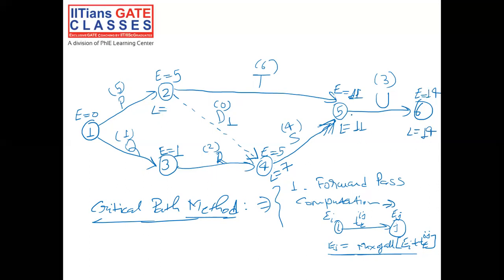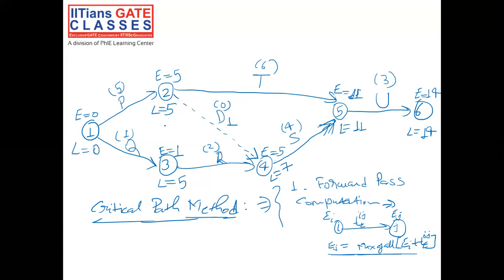And with respect to event 5, that is 11 minus 6, that is 5. So 5 comma 7, minimum is 5. So L for event 2 would be 5. Similarly, for event 3, L equals 7 minus 2, that is 5. And for event 1, L equals 5 minus 5 is 0, and 5 minus 1 is 4. So 0 comma 4, minimum is 0. So it would be 0.